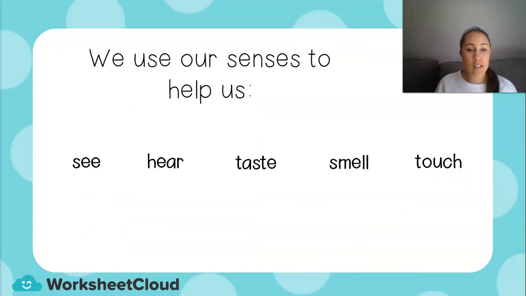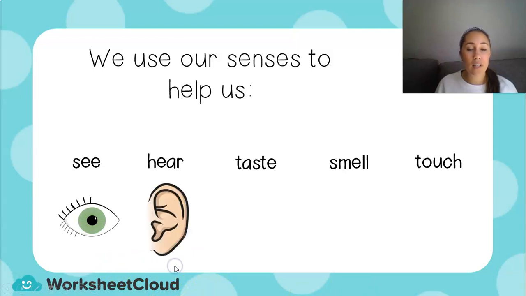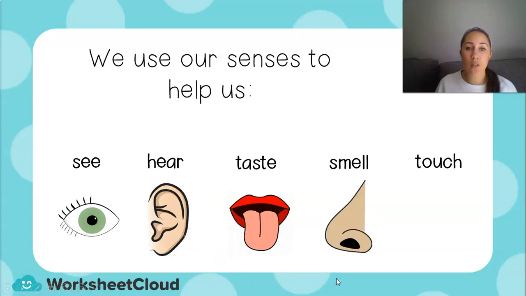So we use our senses to help us find nouns, and if we can see it, or we can hear it, or we can taste it like food, or we can smell it like a beautiful flower, or we can touch it like a couch or a book, then it is a noun.